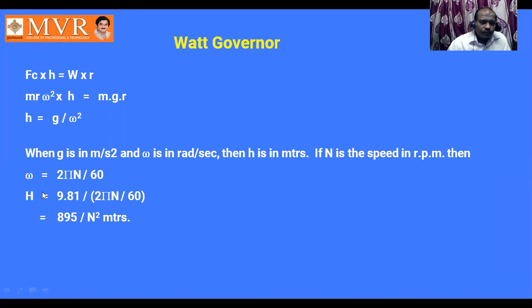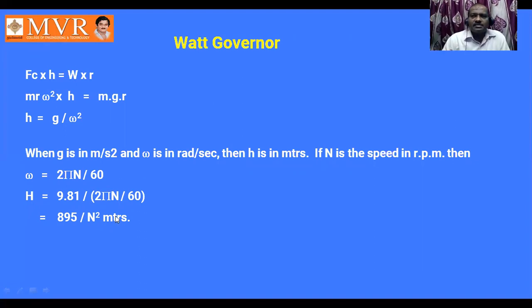So we get h is equal to 9.81 by (2 pi n by 60) whole square. The small h and capital H are both one and the same here. The height of the governor depends upon the speed of the governor. So this is the derivation.